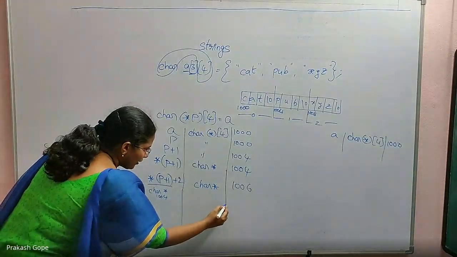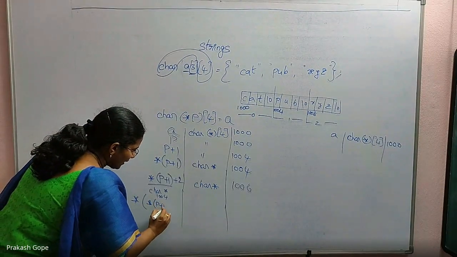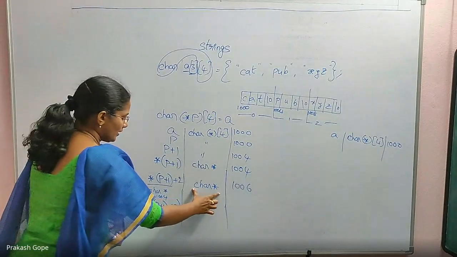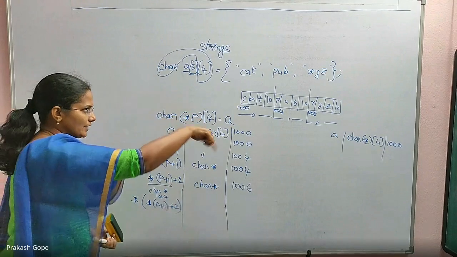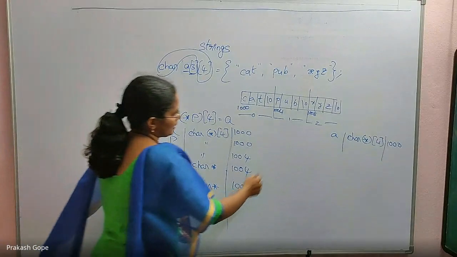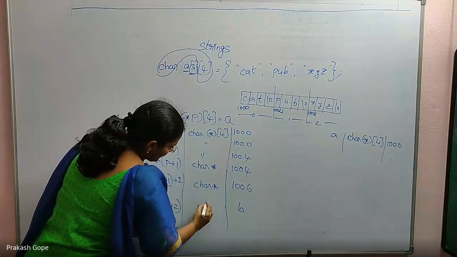For that, if I use one more star of P plus 1 plus 2, because it is already char star type, if I use a dereferencing, it will give me its content. Contents of this char star 1006. 1006 content is B. So this is char.